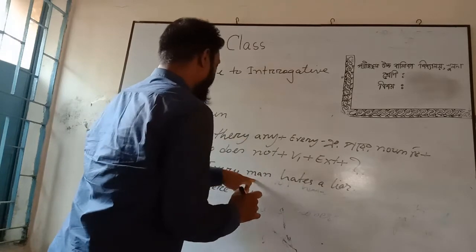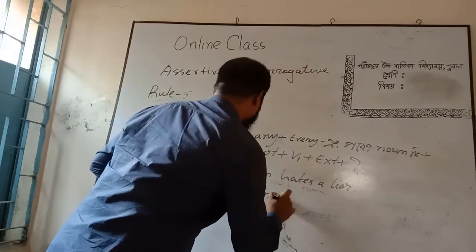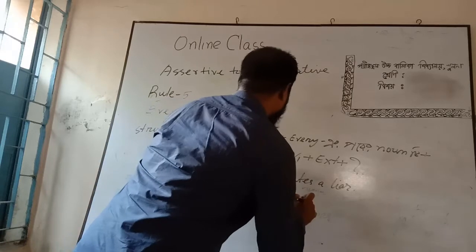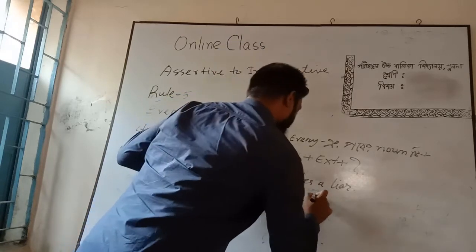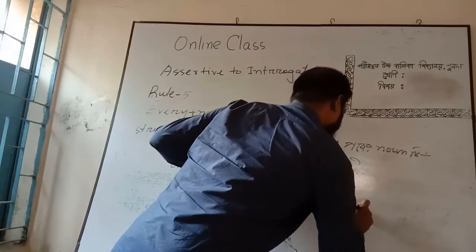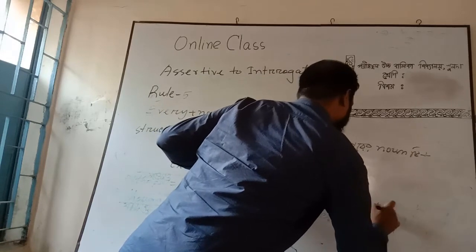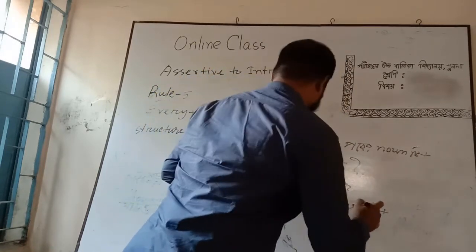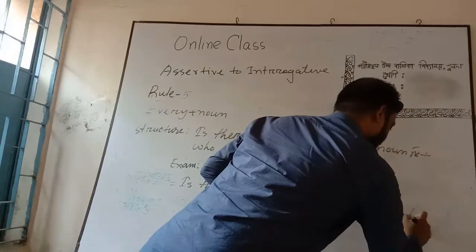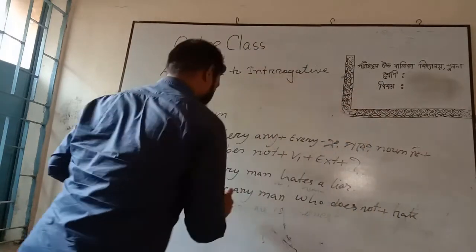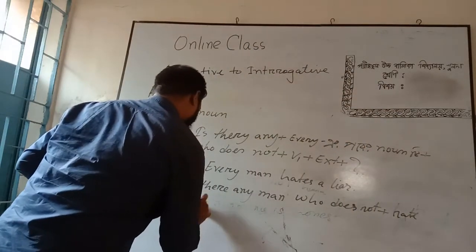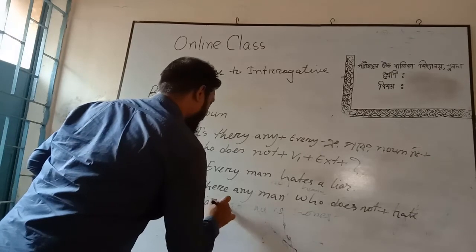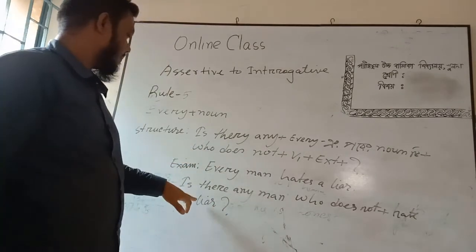After every, the noun is man. Is there any man? Then according to the structure, who does not, then verb have, then a lie. Like this we have used the structure.